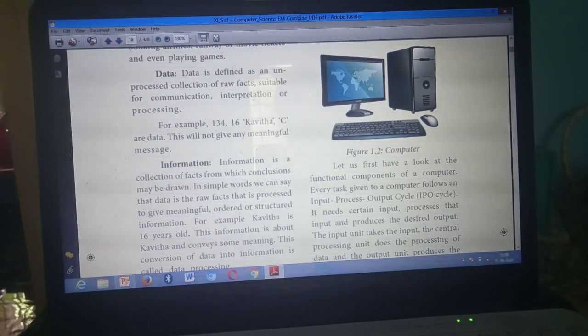This is the first point for data. So here this is the first point. Conclusions may be drawn, up to that. First point for information. Second point. This will not give any meaningful message. This is the second point for data. Information you need to write: this will give a meaningful message. Second point for information. Third point, this example. For example, up to data. Here third example. For example, Kavita is 16 years old. This information is about Kavita and conveys some meaning. Understand?